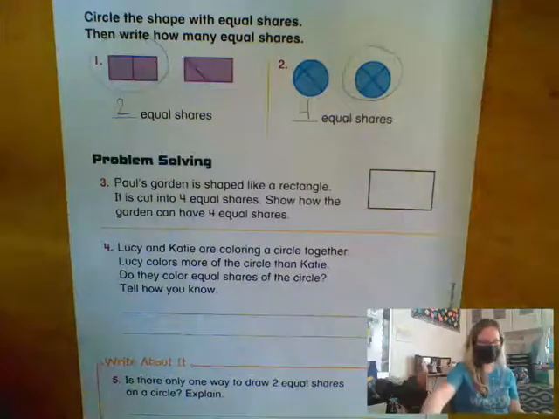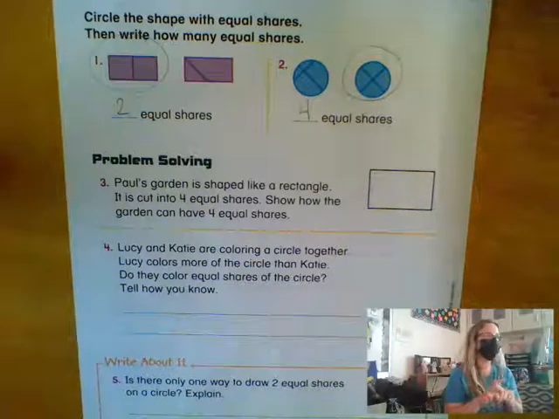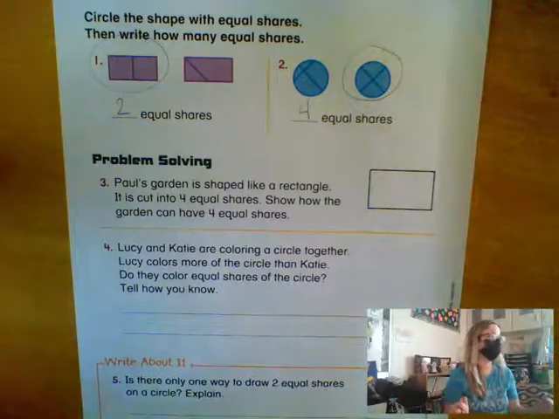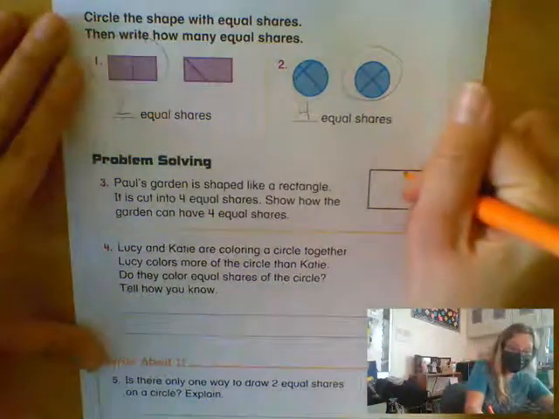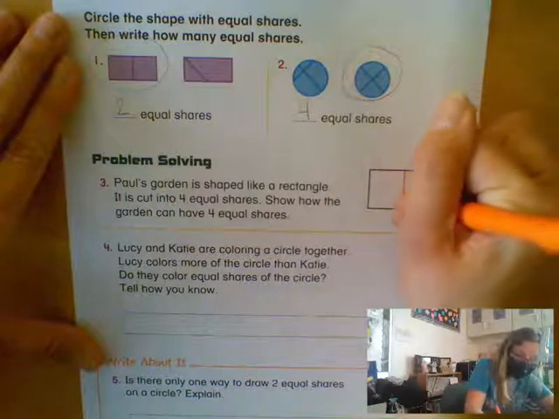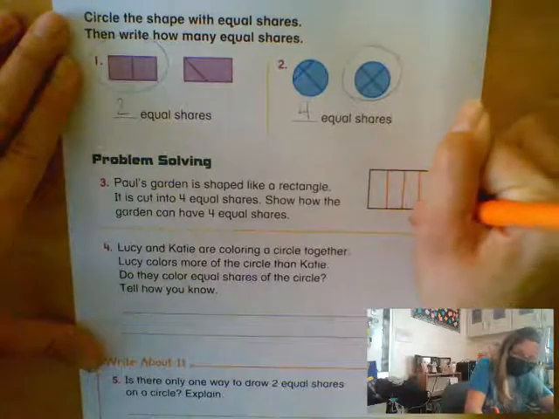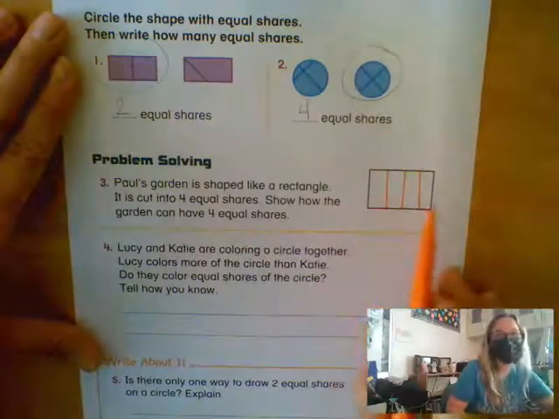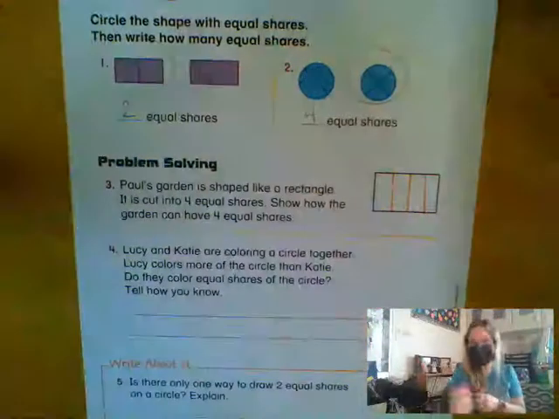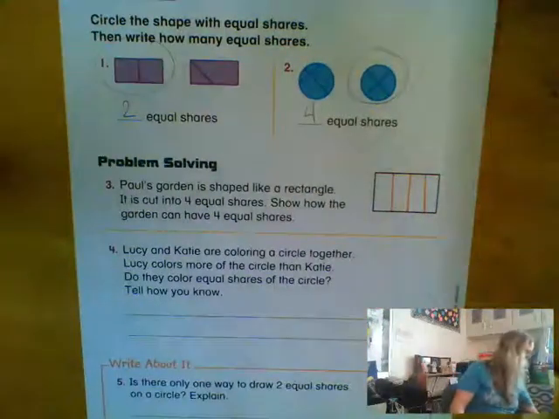So you could put lines like this. We could do lines like this where we go down the middle, down the middle, down the middle, and have 4. Mine aren't exact, but you get the idea. We could do it that way. What's another way we could do it, Connor?